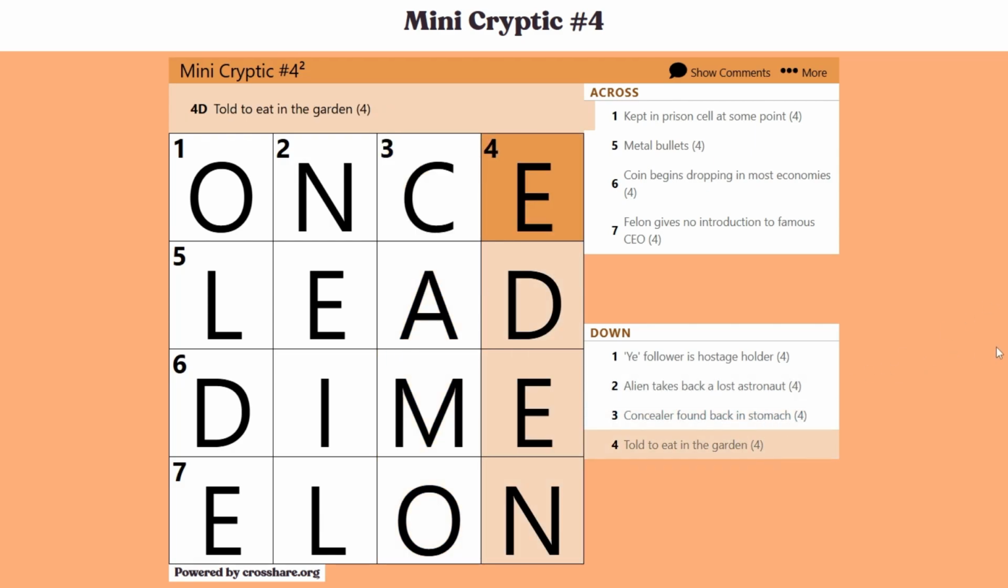And then finally, 4 down, "told to eat in the garden." And this is actually a homophone indicator. Any verbs that mention speech, such as to the speaker, reported, dictator, as I heard, just any verb that mentions speech is usually going to be a homophone indicator. And if you say Eden, as in like you're told to say it, Eden, it'll mean the garden, which of course is the Garden of Eden.